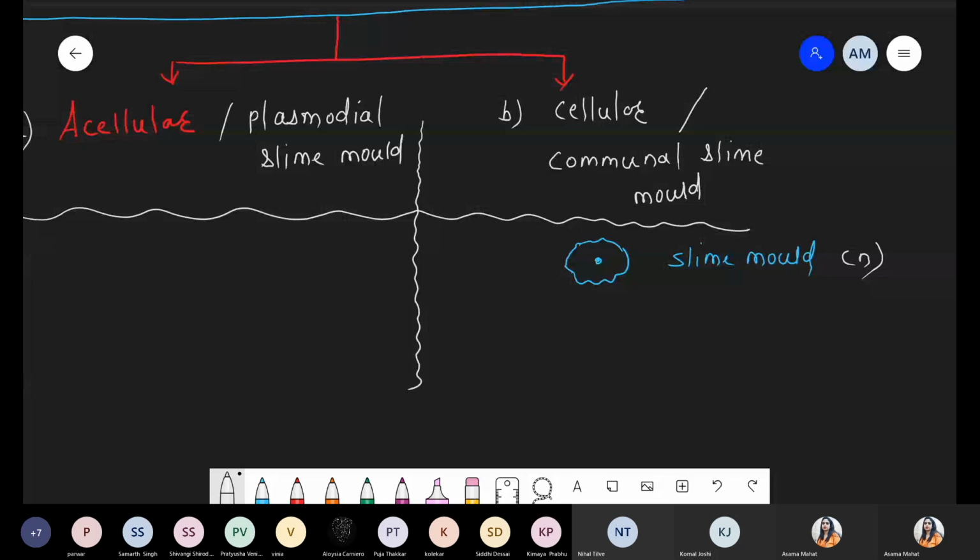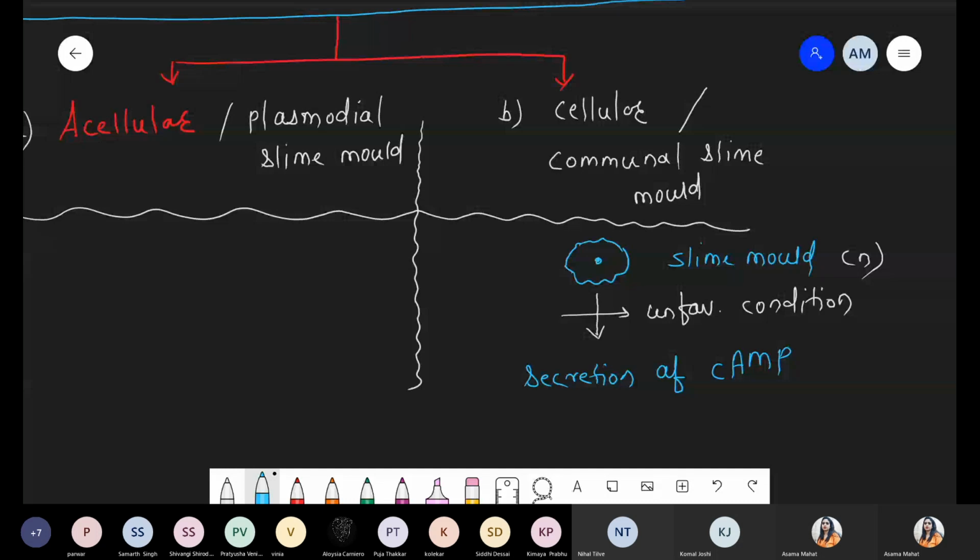Now what happens under any unfavorable condition, a stress condition? Under the unfavorable condition, there is a secretion of cyclic AMP.